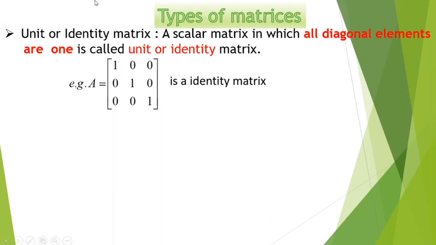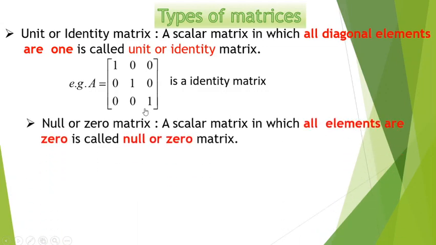So here this is a scalar matrix, but the diagonal elements are 1. It should not be other than 1. If it is other than 1, then it will simply be called a scalar matrix, and if it is 1, then it is called an identity matrix. A null or zero matrix means all elements of the given matrix are 0.